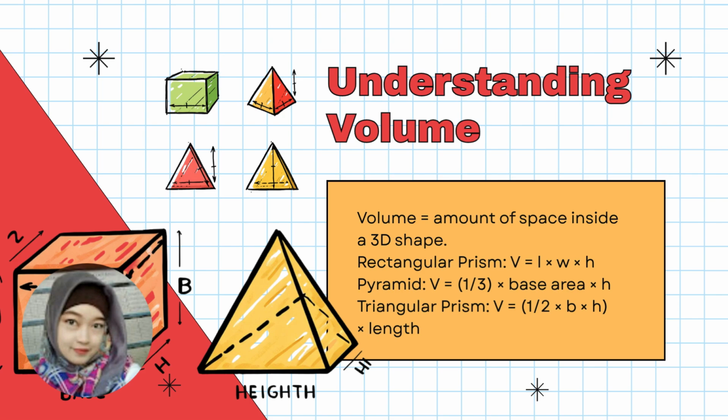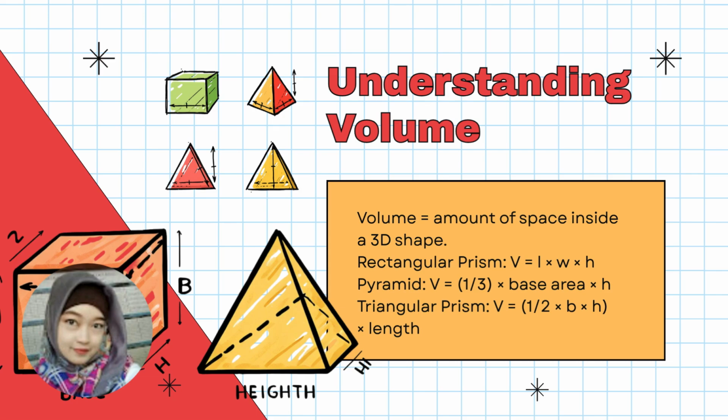Now, let's observe the shape of the Lumbung more carefully. Although the Lumbung is a traditional rice barn, we can model its structure using mathematical shapes. The main body of the Lumbung has a shape similar to a rectangular prism, while its roof resembles a rectangular pyramid. The rectangular prism forms the main storage space where the harvested rice is kept.